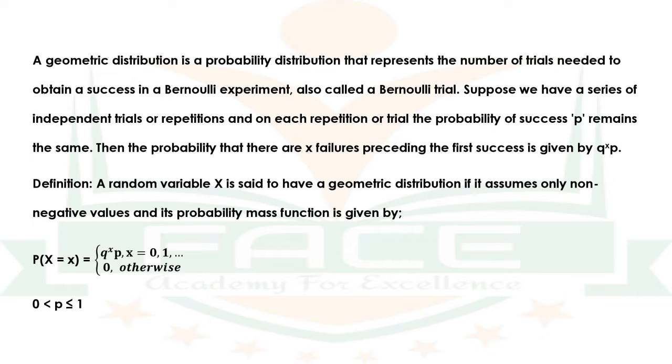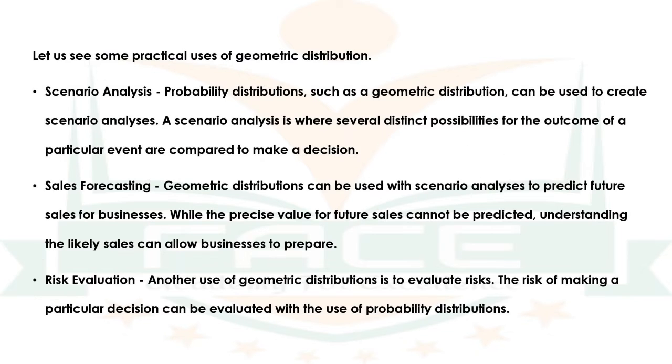Now let us see some practical uses of geometric distribution. The first one is scenario analysis. Probability distributions such as geometric distribution can be used to create scenario analysis. A scenario analysis is where several distinct possibilities for the outcome of a particular event can be compared to make a decision.